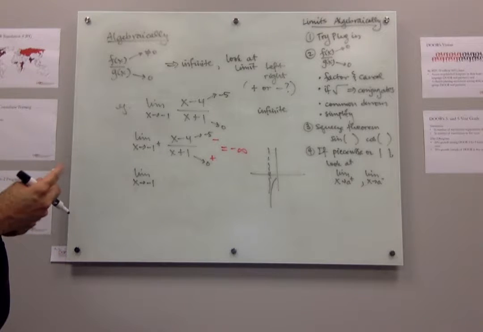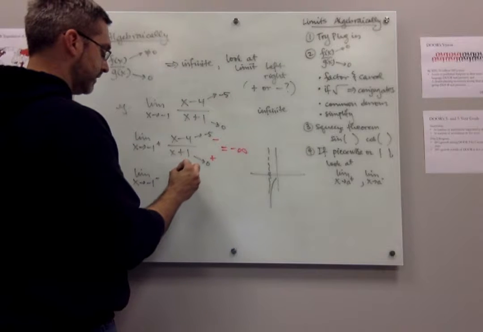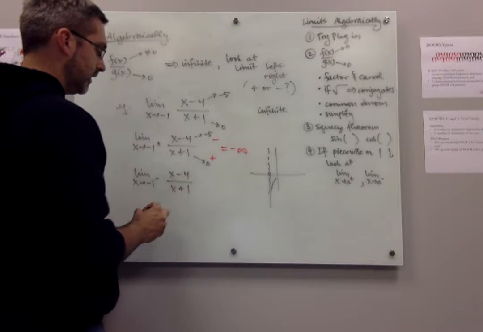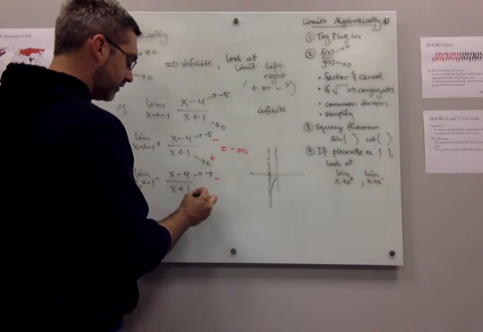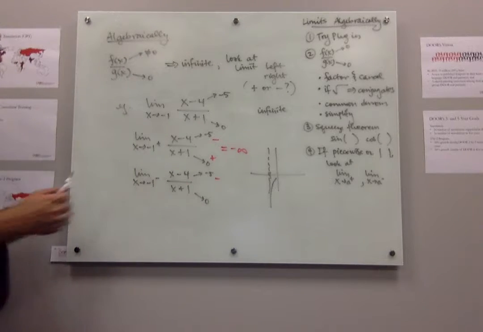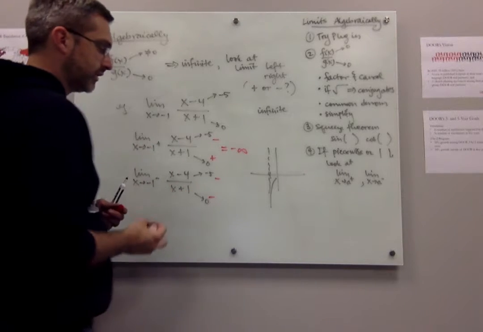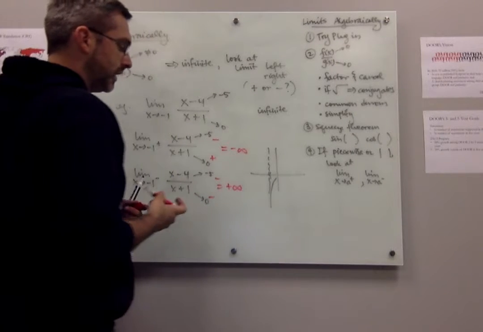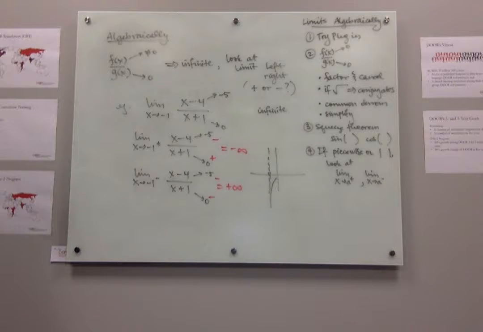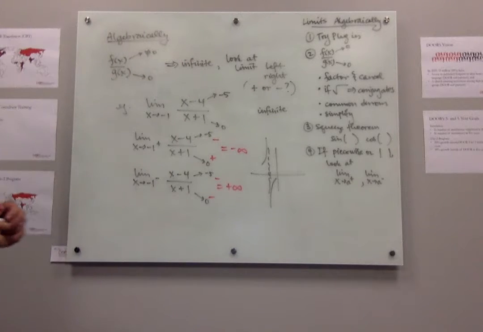When I go to negative 1 from the left side, again, the top's going to -5, so that's negative. Bottom's going to 0, but I want to know, is that a positive number or a negative number? If we take something to the left of -1, like -2, and plug it in here, that bottom number is actually going to be negative. So negative over negative, overall, this limit is actually going to be a positive number, so that's going to go to positive infinity. So if I come from the left side, I'm going up to positive infinity.